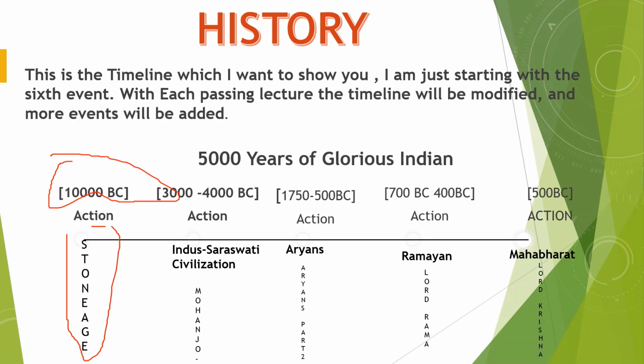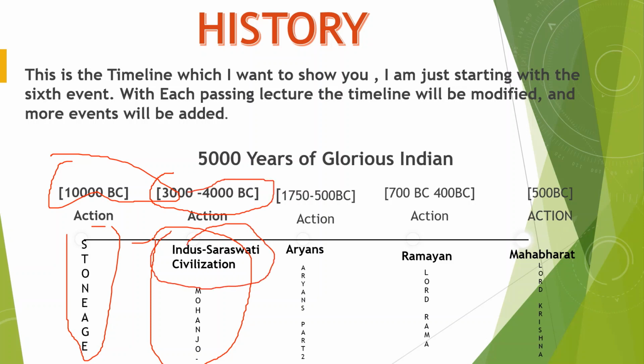And friends, I've made a video on this. You can see that, friends. And I've covered Harappa and Mohenjo-daro Part 1 and Part 2. It happened in 3000 BC and ended on 4000 BC, friends. And we have Indus Valley Civilization. We have covered in Part 3. It's a very special civilization. I made a 3 parts video on Harappa and Mohenjo-daro and Indus Saraswati Civilization. It's divided into 3 parts, and friends, I made a video on this.